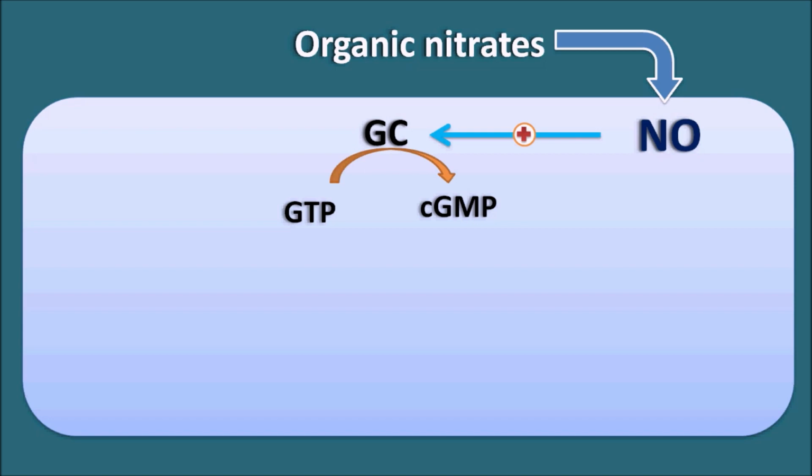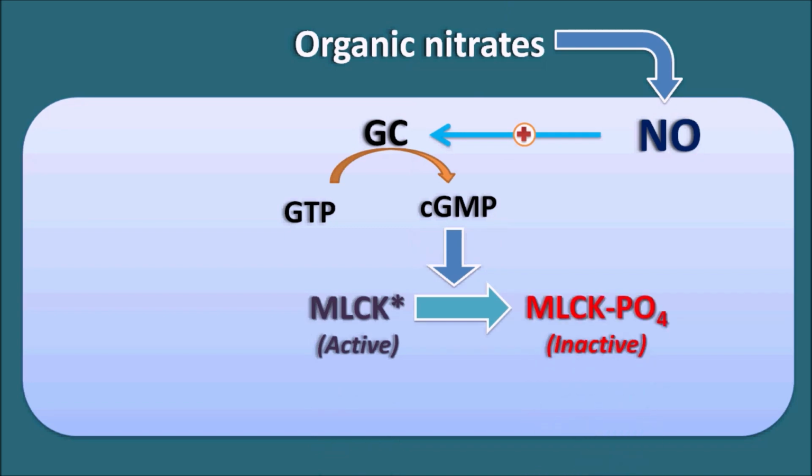Within the vascular smooth muscle, its role is to convert MLCK into the MLCK phosphate form. MLCK is myosin light chain kinase. These are enzymes which are in the active form, and these enzymes are converted into their phosphate form, like MLCK phosphate, which is the inactive form.